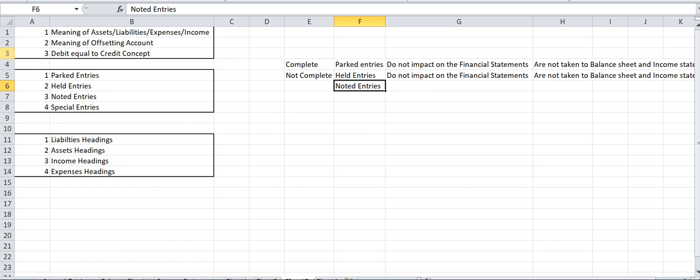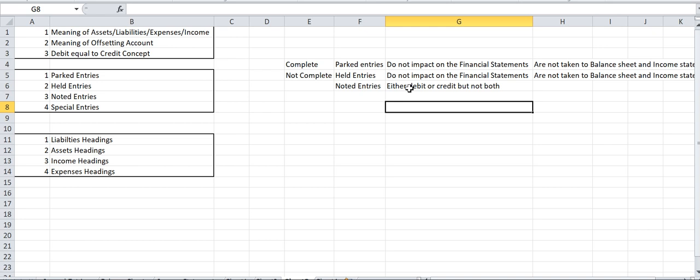Next is noted entries. As part of the basic accounting principle, I have told that every debit must be equal to the credit in a journal entry. But this rule does not apply to noted entries. Noted entries are those sort of entries which have either debit or credit, but not both. So the main question is why noted entries cannot have both debit and credit. Let me take one example of noted entries.